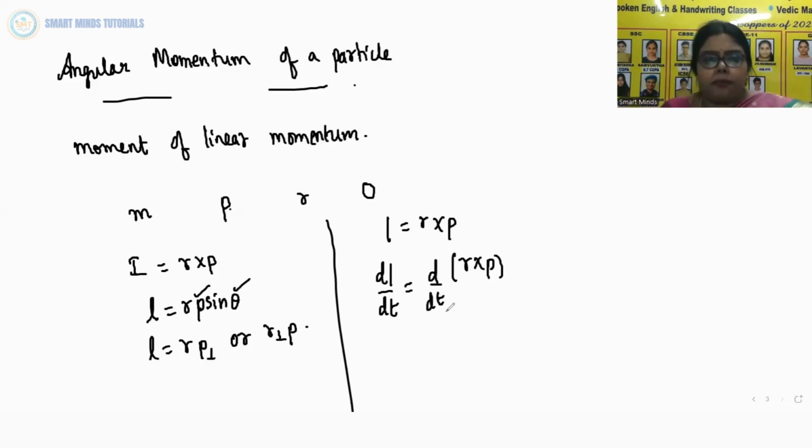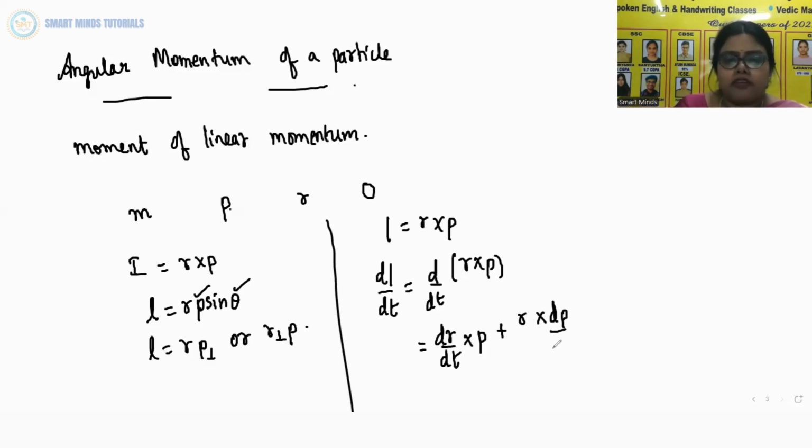Now we apply the product rule of differentiation. What is the product rule of differentiation? First differentiate the first function, write the second as it is. Then differentiate the second function and write the first function as it is. This is the uv rule of differentiation. Now the velocity of the particle is v is equal to dr by dt.